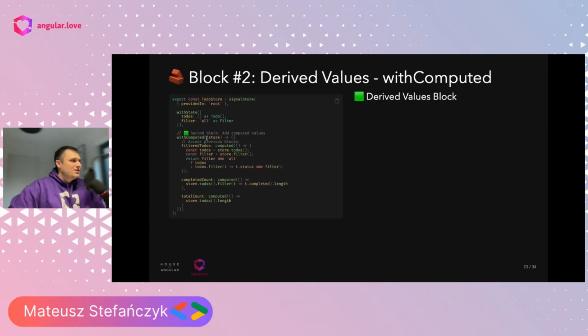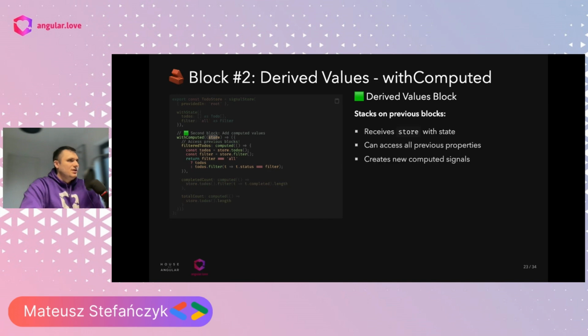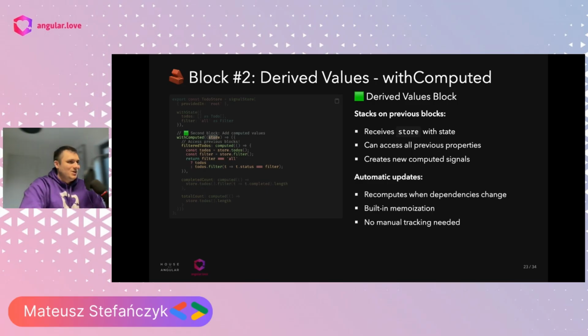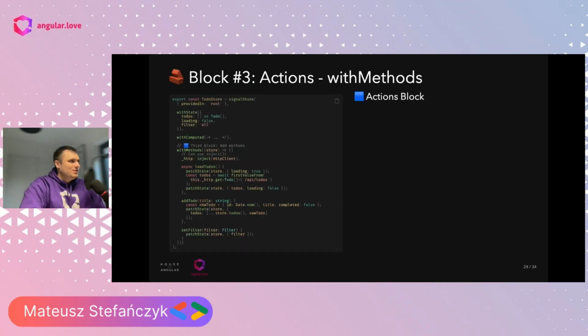It's a function that accepts the store as a parameter and returns new properties, being the computed properties derived from this store. And all of these computed properties will recalculate whenever the signals they depend on change. So we can see we use withComputed. It stacks on the previous block, or below the previous blocks. It's a question of discussion, maybe how we think about it.